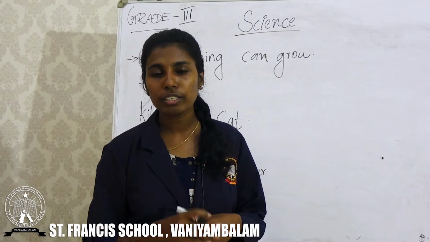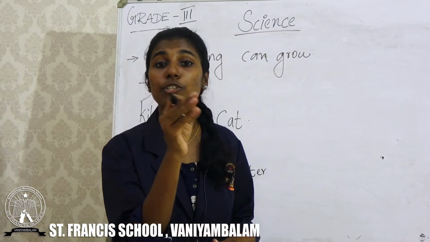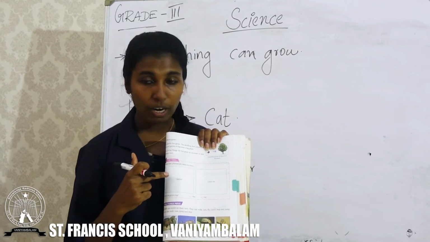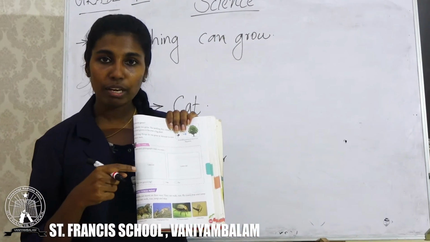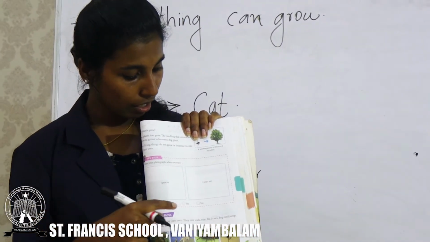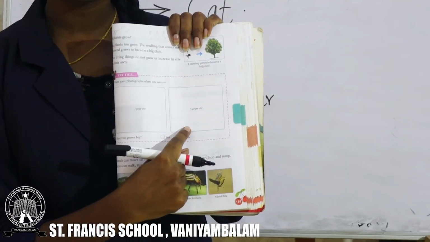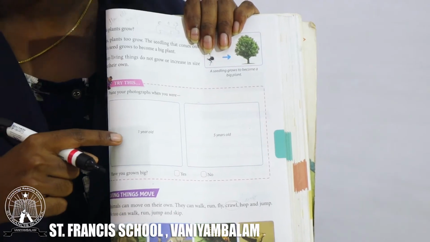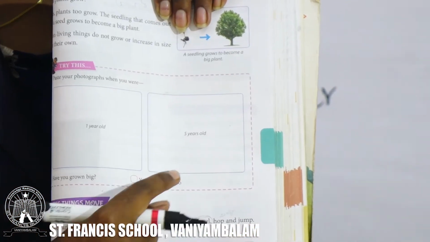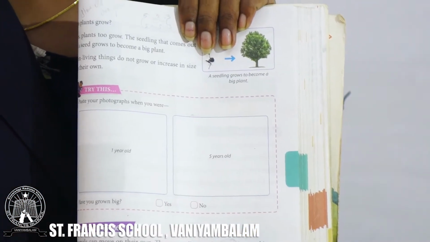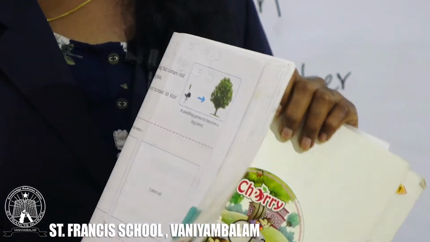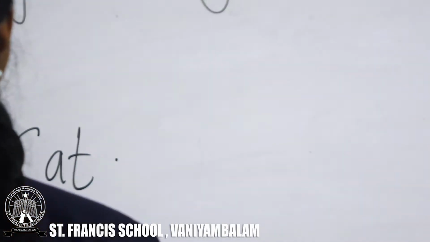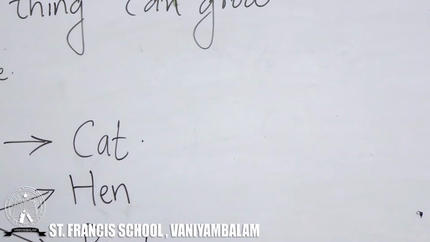Clear? Students, shall I give you one activity? In your textbook, there is one activity to paste your pictures. That means in your textbook here, you want to paste your picture from when you were 1 year old and when you were 5 years old. Okay, this is one activity. Students, don't forget to do that.